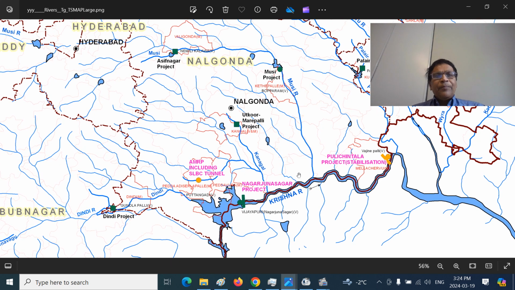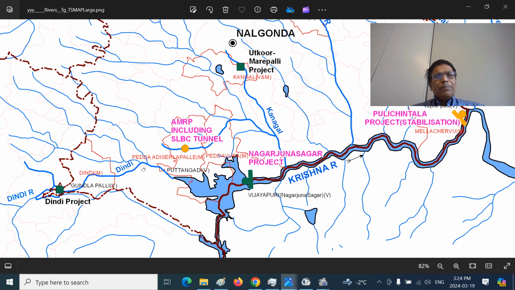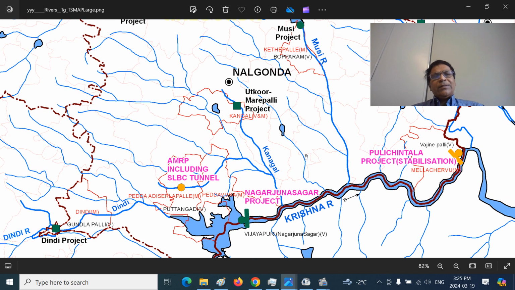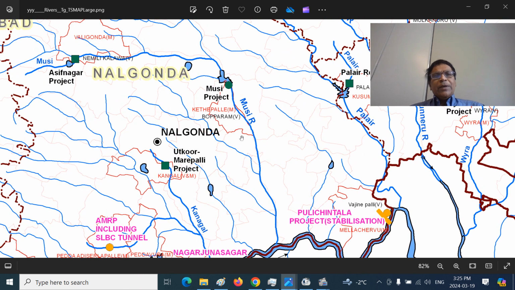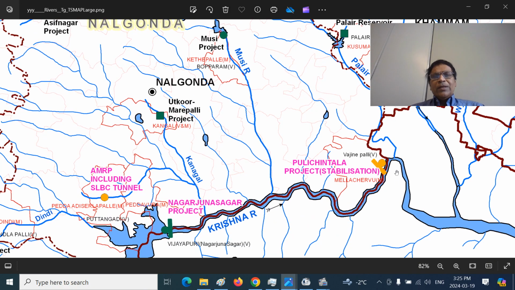And this is the Kanagal river, also called the Halia river. Here I will expand this a little bit so that the audience will have a better view. The Dindi river is here, and this is the Pedavagu that discharges directly into the enlarged Nagarjuna Sagar reservoir. Kanagal is the Halia river, and you can see the Musi river. Suryapeta town will be somewhere here, the Paleru river here. So this is the Pulichintala reservoir somewhere here.